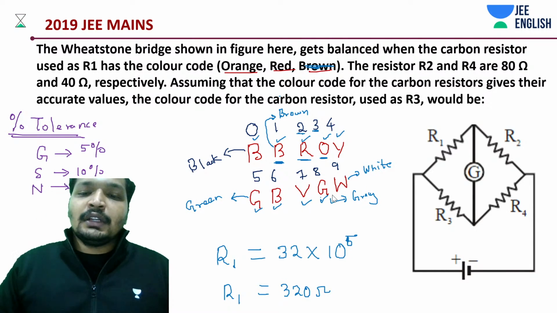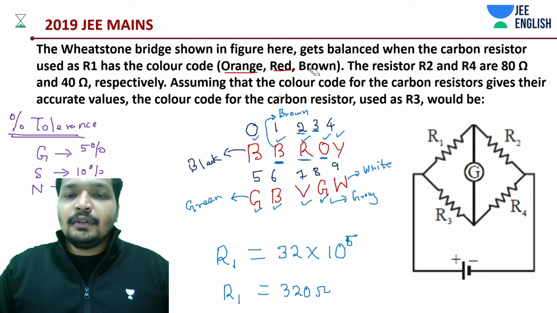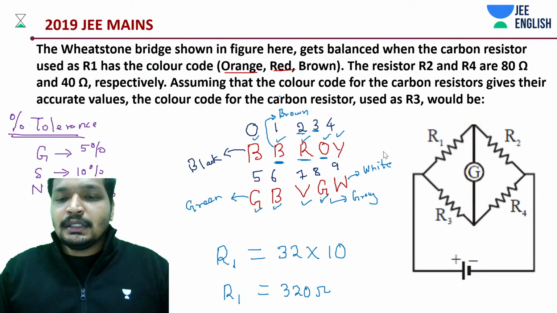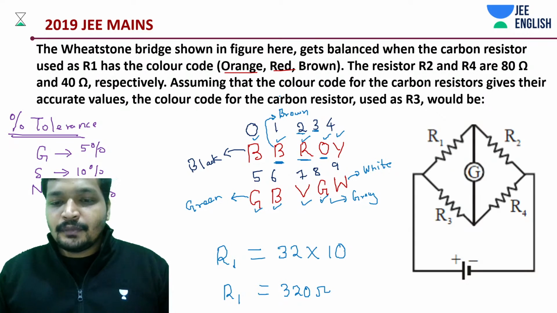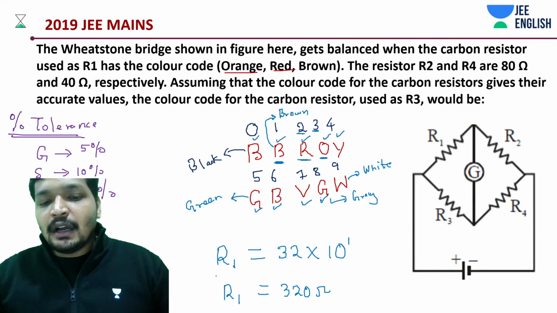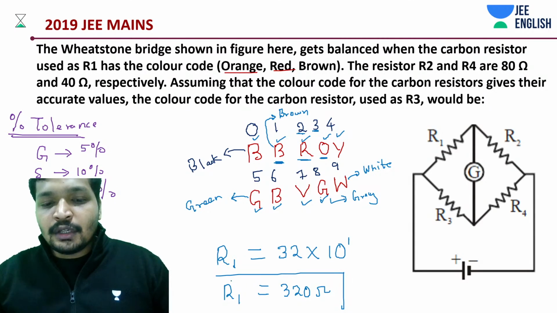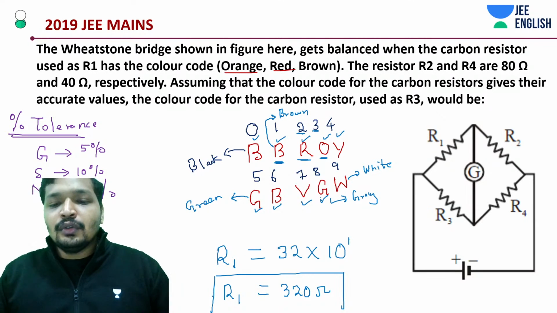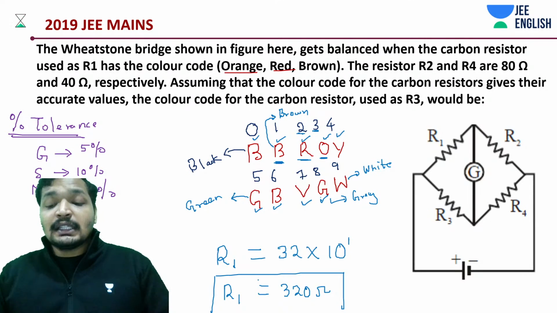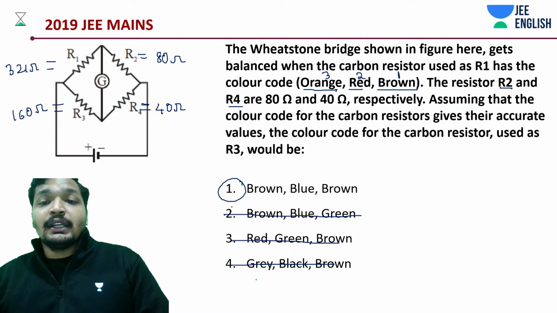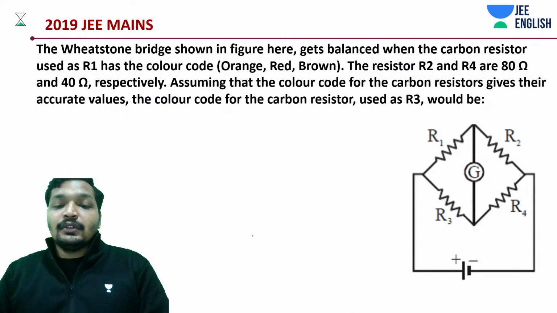I hope you understood that part. We have R1. Now what is R2? I said 321 in the beginning. It's actually 320, guys. A mistake.